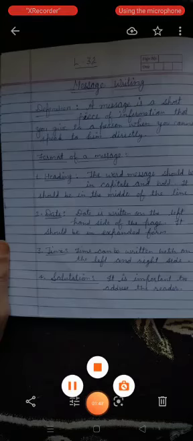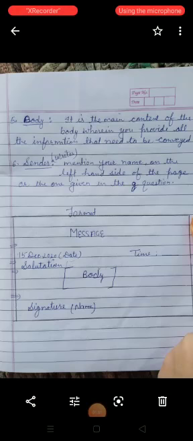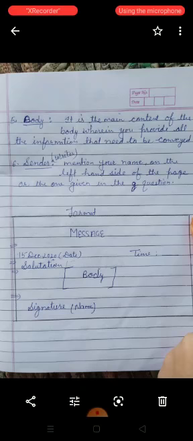Fourth, salutation. It is important to address the reader. This is the most important, that we have to write the name of the reader, and it is called salutation. Fifth, body. It is the main content wherein you provide all the information that needs to be conveyed. जो इन्फॉर्मेशन हमें देनी होती है, कन्वे करनी होती है, वो सब हम बॉडी में राइट करते हैं. Sixth, sender or writer's name. Here we will write the name of the writer.